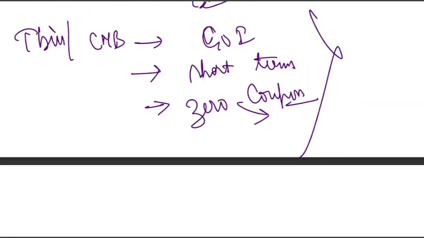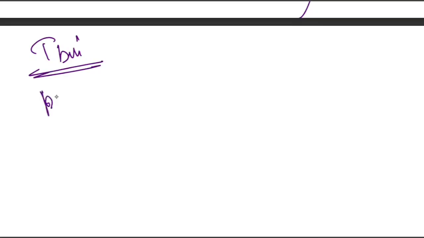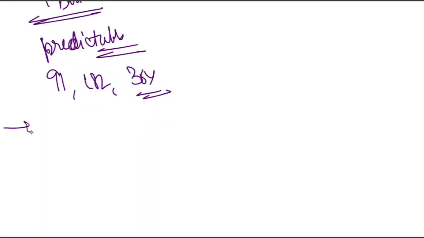Because their tenor and predictability differ. In the case of T-bill, it is very much predictable. They are issued in fixed tenors, like 91 days, 182 days, and 364 days. And the auction calendar is announced in advance. This is a regular part of the government borrowing program.